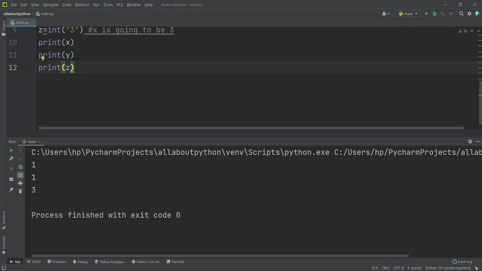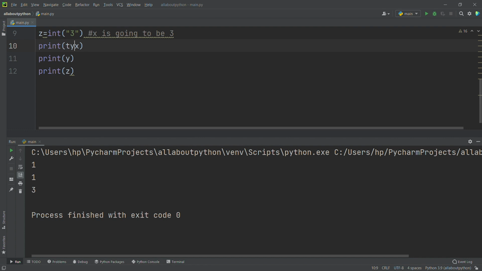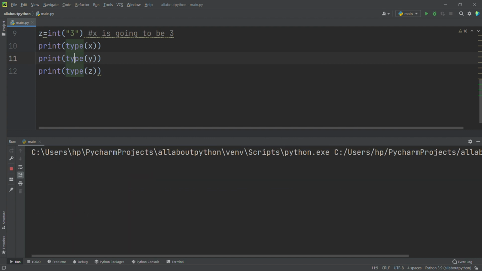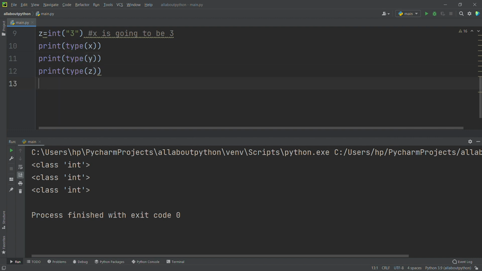Now we will see the type of each one. I will run this. Sorry, here I gave two pieces. See here it's saying integer, integer, integer, because we have converted each data type into an integer, right? In the same way we will do it for float and string.